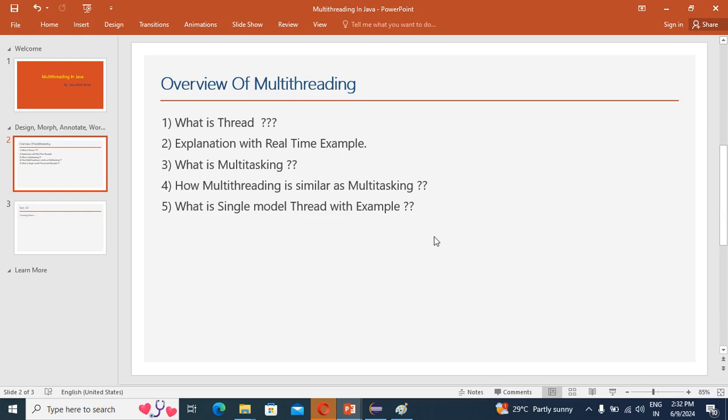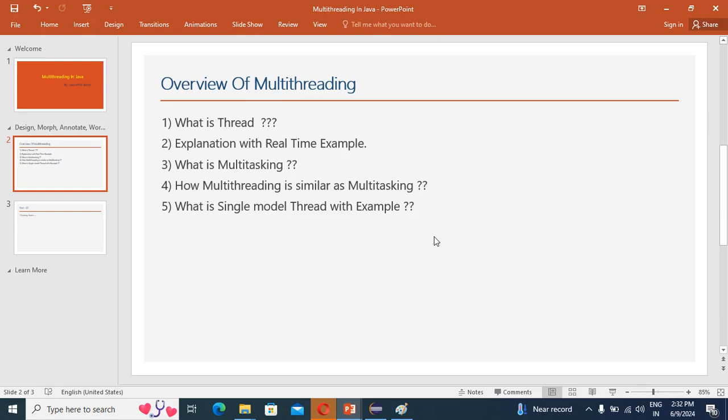So guys, in earlier systems we were using mono processing. Mono processing means a single process system. Single process system means, at a single moment, only one process is able to execute at a time.